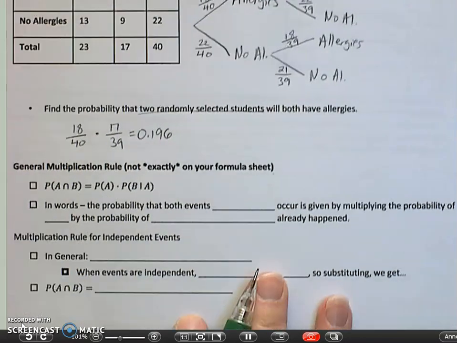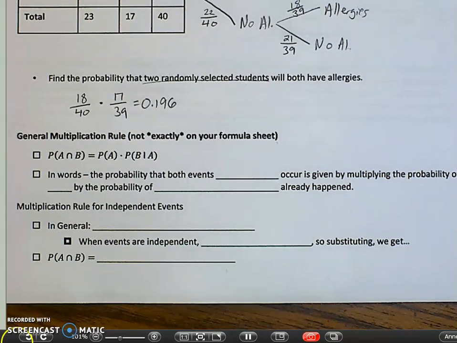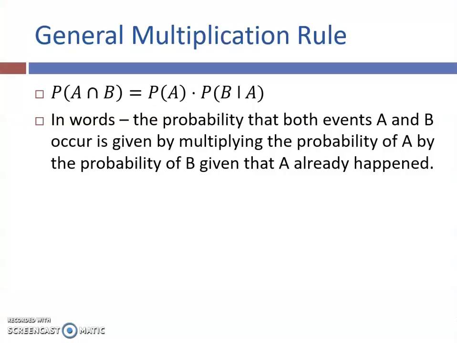This, unfortunately, is not exactly on your formula sheet, but that is okay because we can always derive it from there. So this is the formula that we're going to see. The probability of A and B is equal to the probability of A times the probability of B given A. So the probability that both events, A and B, occur is given by multiplying the probability of A by the probability of B, given that A has already happened. We saw that right here when we did the previous example with the allergies.